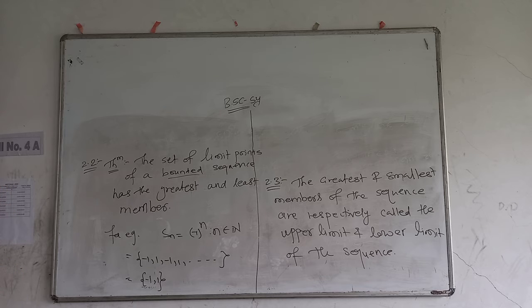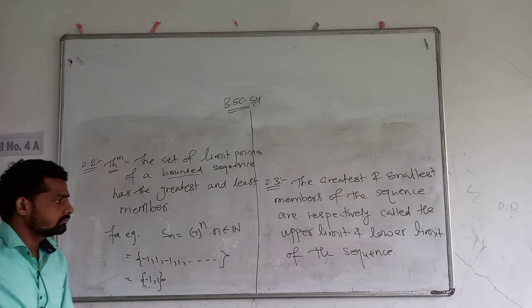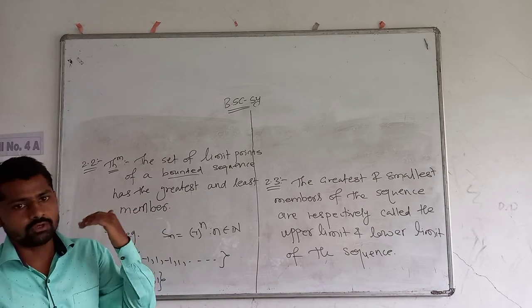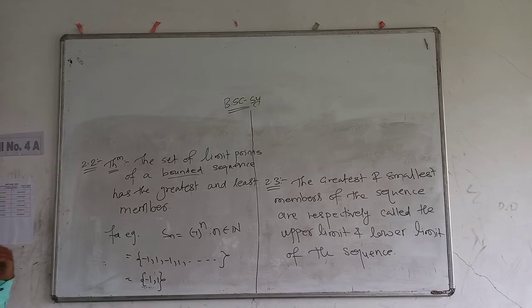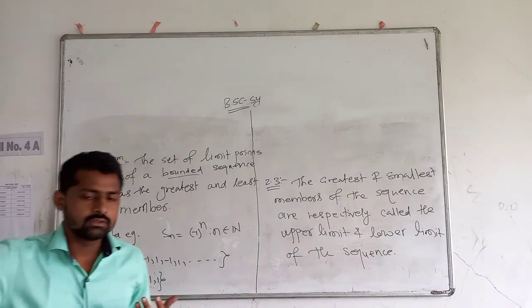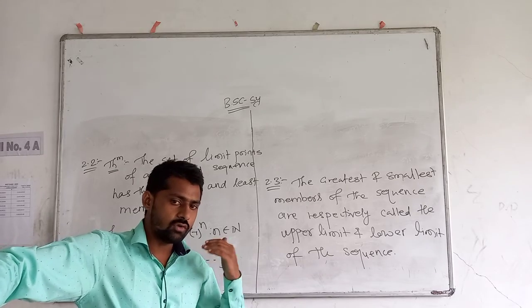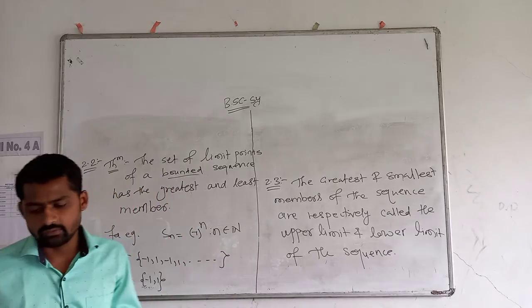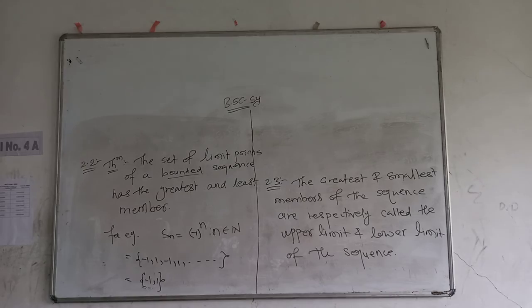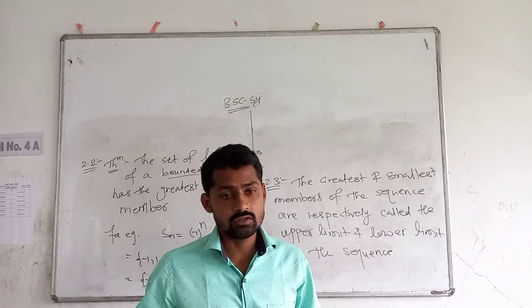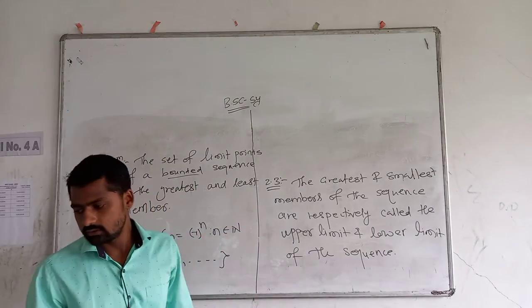So upper limit is the greatest member of the set of all limit points and lower limit is the lower bound of the set of all limit points of the sequence, that is, the least member. Least member is called lower limit and greatest member is called upper limit of the sequence.